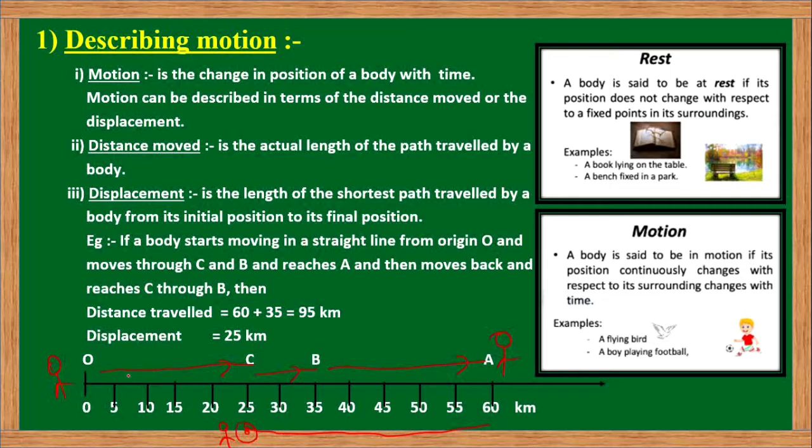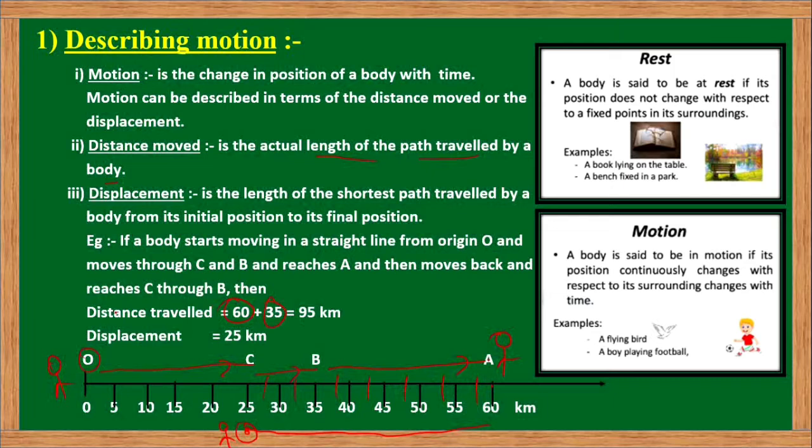Clear? And then in this question, let us understand what will be the value of distance and displacement. So students, as we have learnt here, distance is the total or actual length of the path traveled by the body. So in the calculation of distance, we have to consider this whole distance, means the actual length from the point O to A, that is 60 kilometers here, and then this body returns from point A to point C, and then let us calculate this. This is how much? This is here 5, 10, 15, 20, 25, 30, 35. So this is 35 kilometers.